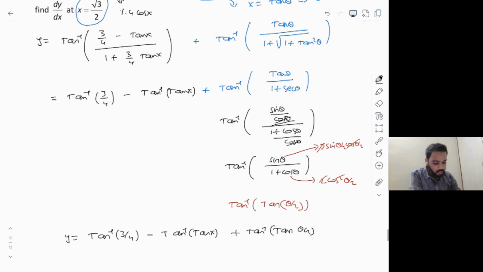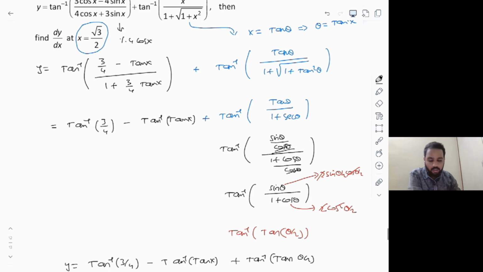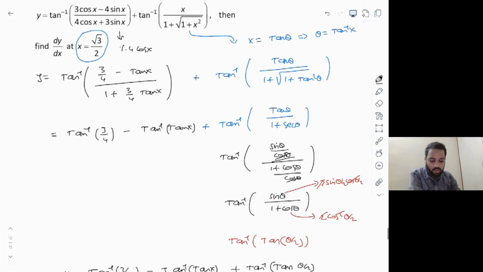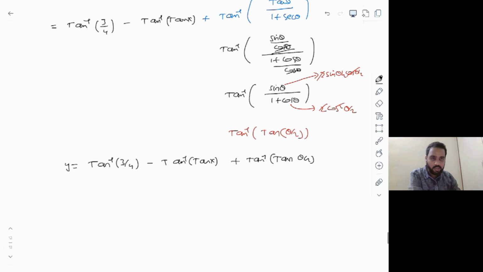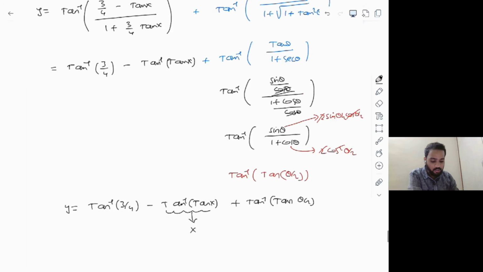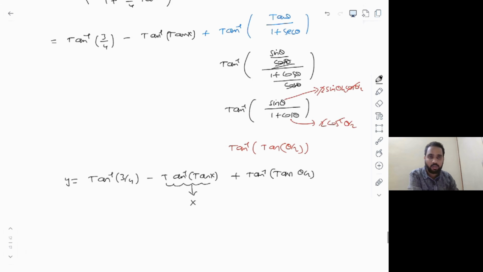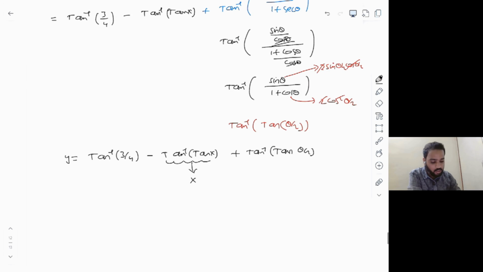Now here, since we are talking about the differentiation at x is equal to root 3 by 2, right? So root 3 by 2 is what? 1.7 divided by 2, which is 0.8. So which is clearly a quadrant 1 angle. So which makes this tan inverse of tan x directly as x. And once again, I told you, if the value was something else, then definitely you have to accordingly open this tan inverse of tan x function. So be very careful.